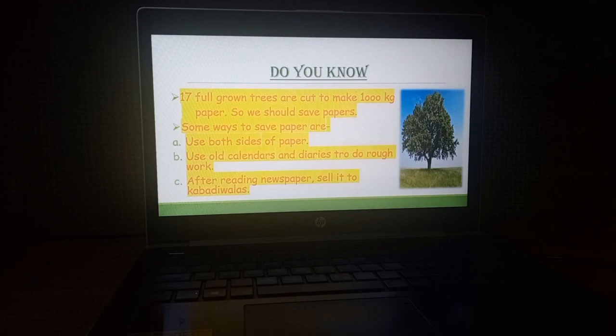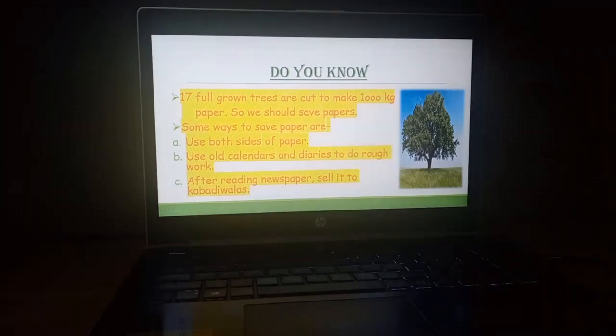So here I am giving you some points on how you can save paper. First, use both sides of paper. Means if you are using a notebook or a diary, always use both sides. Never leave one side unused. Second, use old calendars or old diaries to do your rough work.